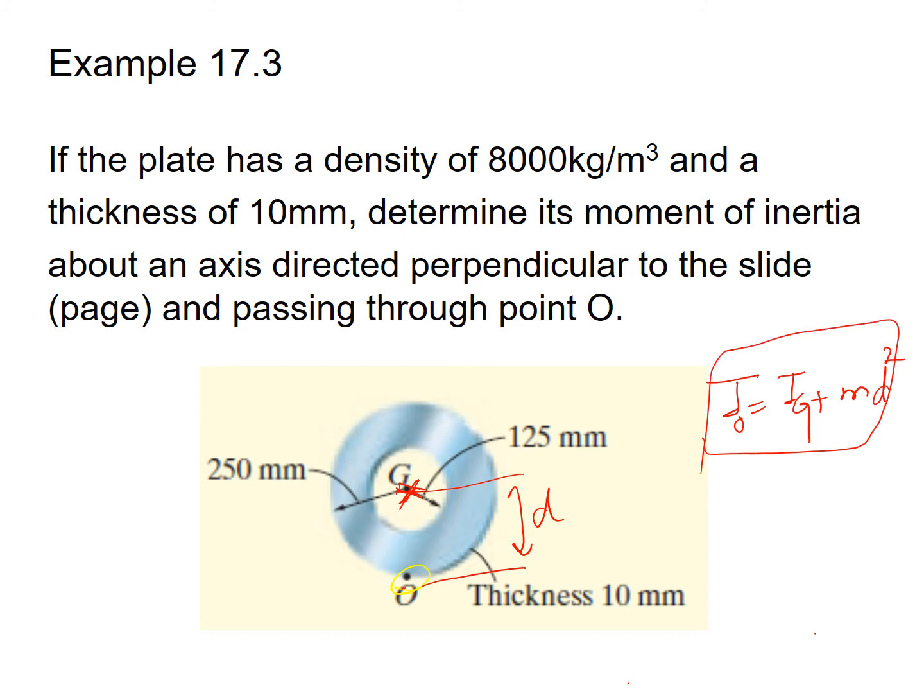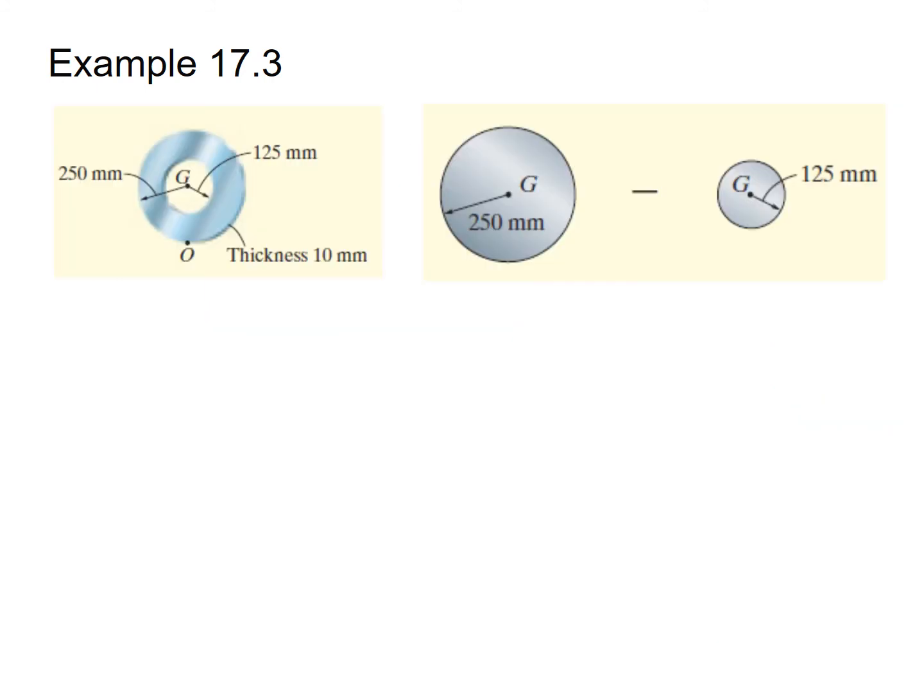But here also this is the solid portion and this one is the hollow portion. So the solid plus hollow portion will be equal to the solid portion minus the portion equivalent to the hollow portion. In this way you can find the moment of inertia for composite bodies, and also for the case when the axis is not passing through the mass center. In this case, as we have to find the moment of inertia about point O, which is not passing through the mass center, how can we find it? We can find it by applying the parallel axis theorem.